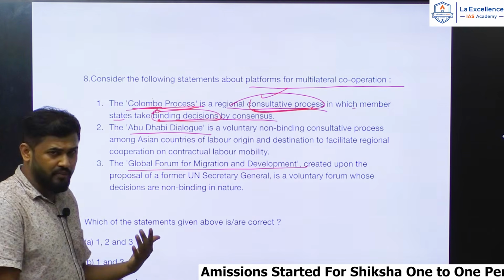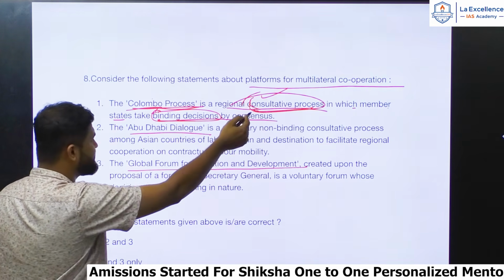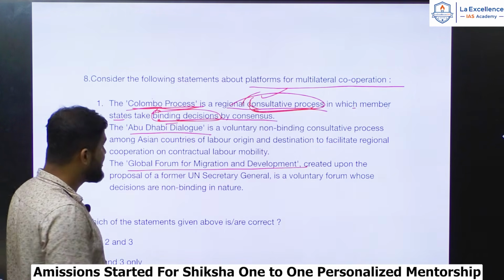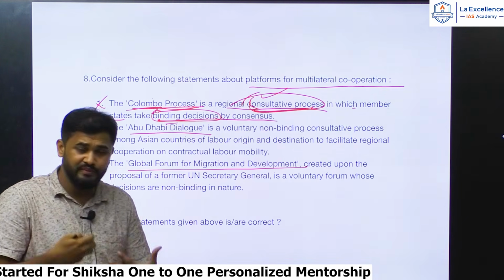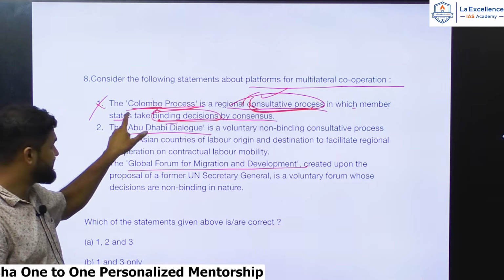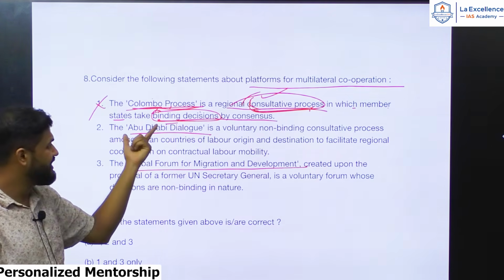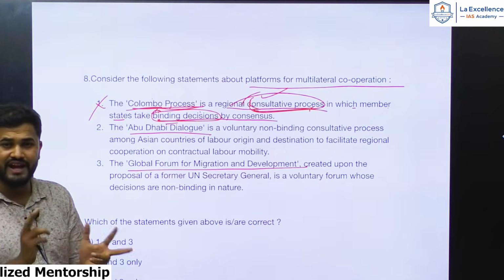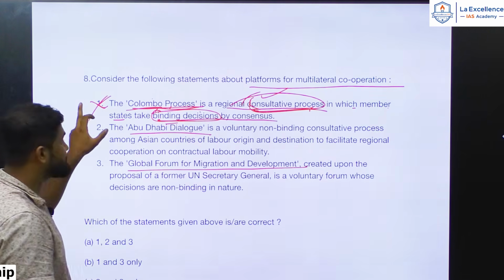With that commonality, if you had realized this, a consultative process cannot make binding decisions. It should be wrong in that sense. If you have to make some intelligent guesses and attempt this question, you can definitely attempt it this way. It's a regional consultative process and it is binding. These two concepts are antithetical to each other, hence it should be wrong. Yes, it is wrong even.